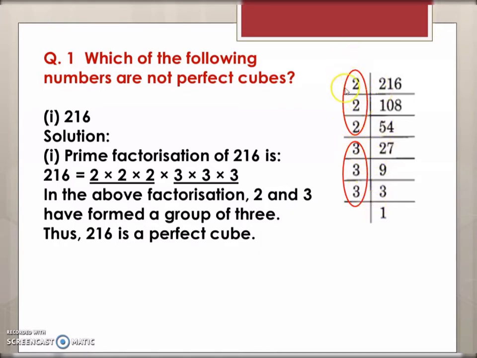So you have 3 2's and 3 3's in the prime factorization. So you can see here the prime factors can be combined in groups of 3. You have 3 2's and 3 3's. So therefore 216 is a perfect cube because its prime factors can be arranged in groups of 3.